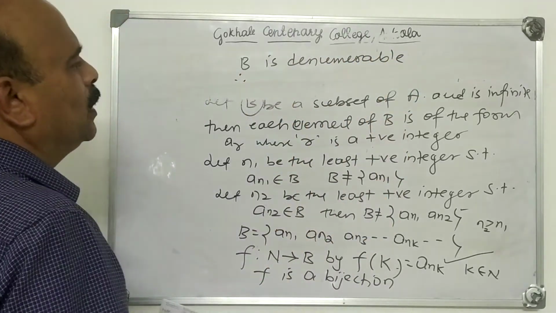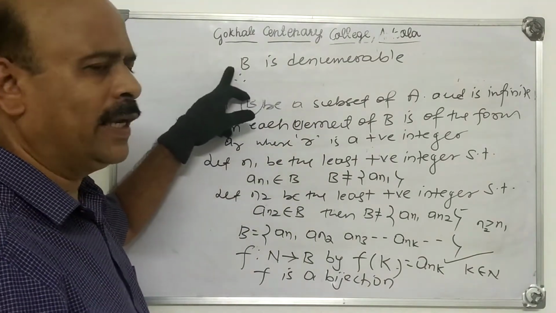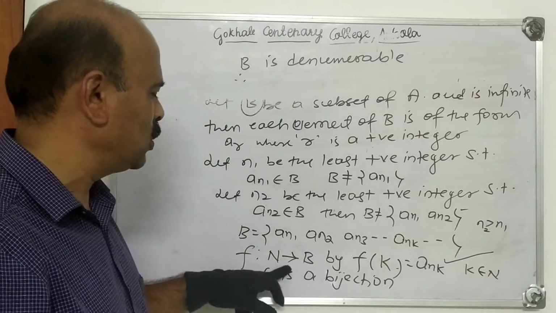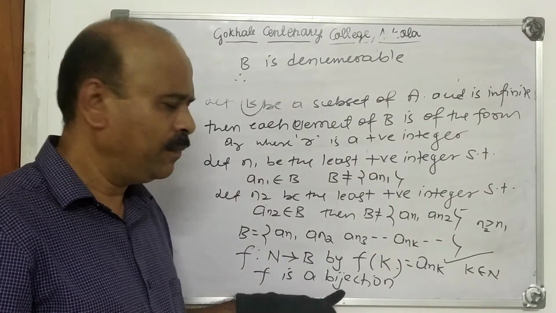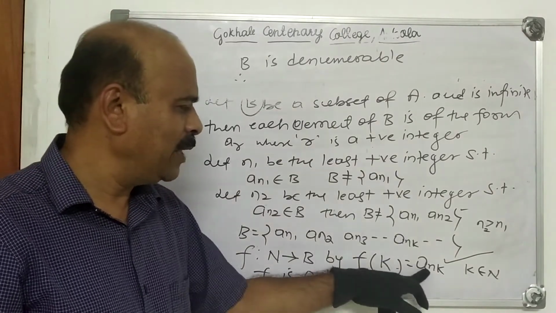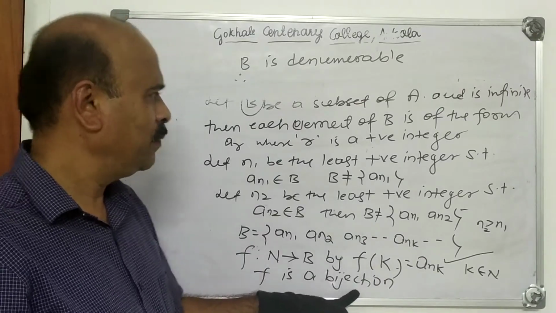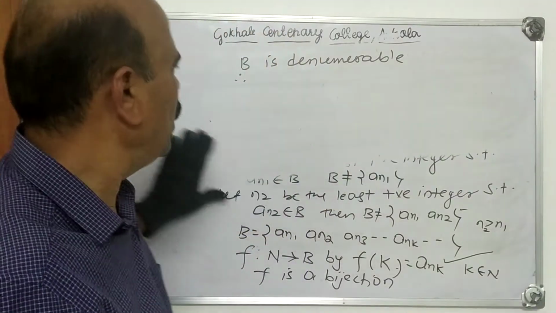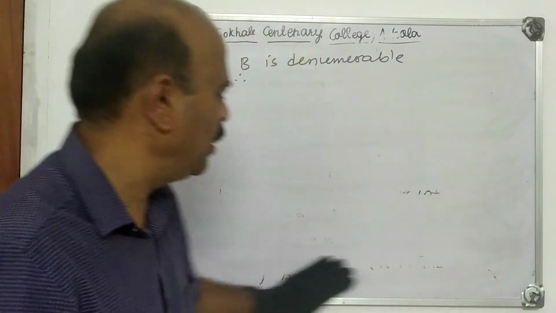Therefore, the subset B of A is infinite, but it is denumerable. It is countable because there exists a mapping f from N to B, which is defined by f of k is equal to Ank. This is a bijection. Therefore, B is denumerable. Hence, a subset of a countable set is countable.